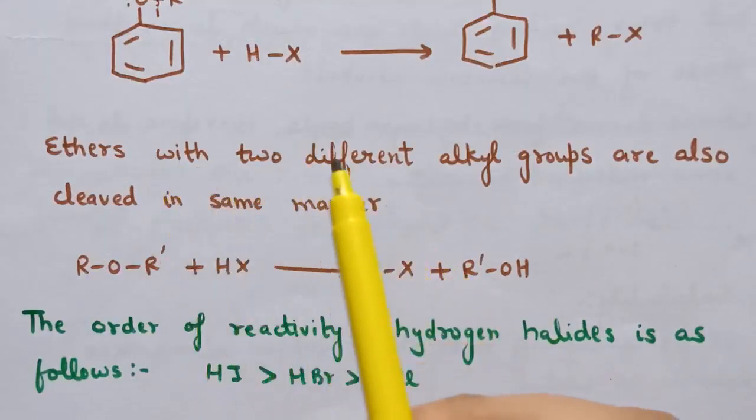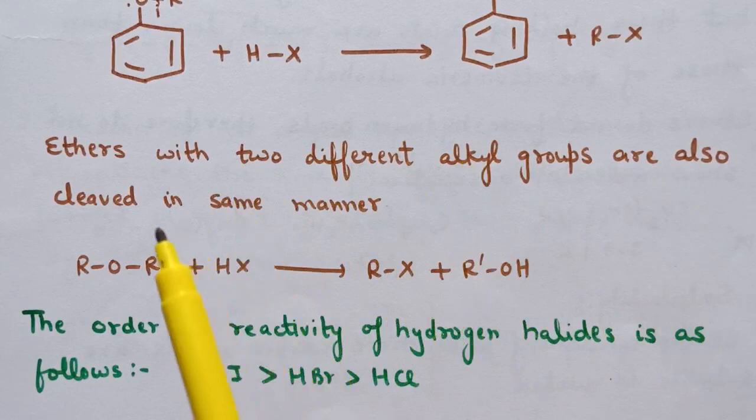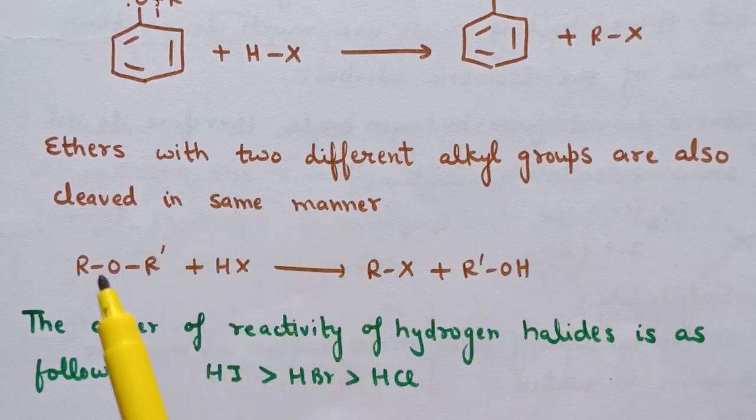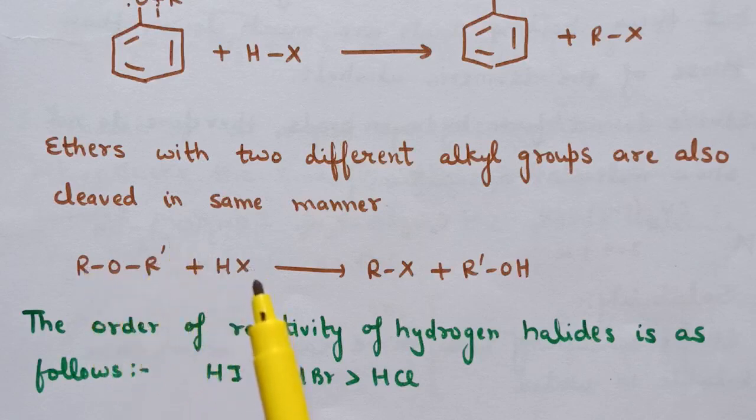Now ethers with two different alkyl groups are also cleaved in the same manner, that is ROR dash, where R and R dash are different. So the reaction of ROR dash with HX results in the formation of RX and R dash OH. And the order of reactivity of hydrogen halides is as follows. HI is the most reactive, then HBr and then HCl.